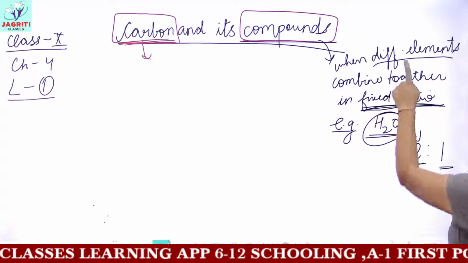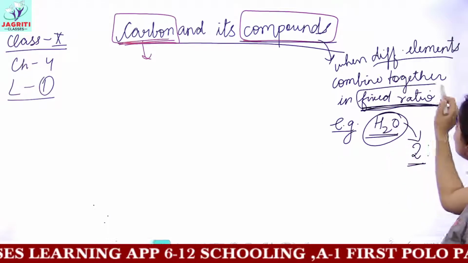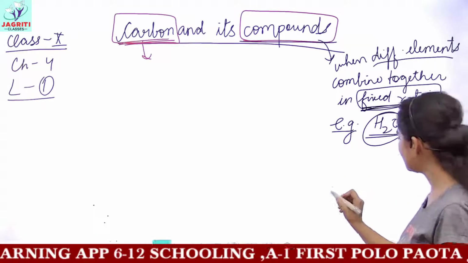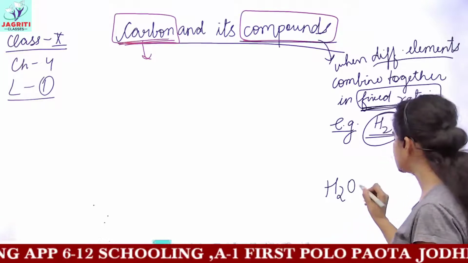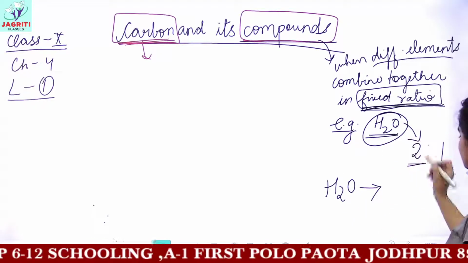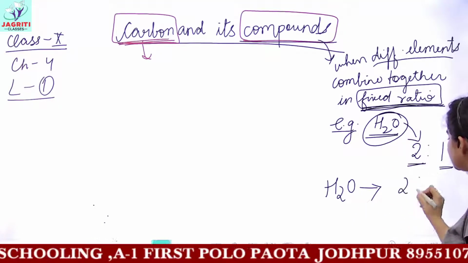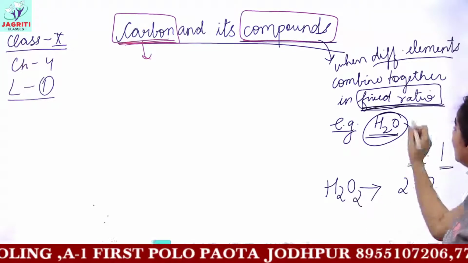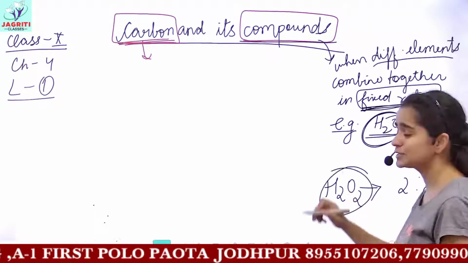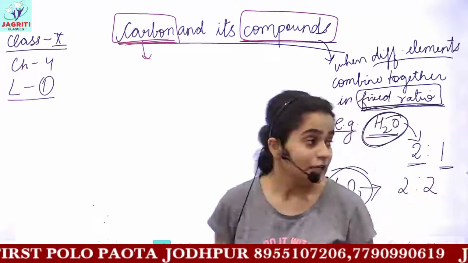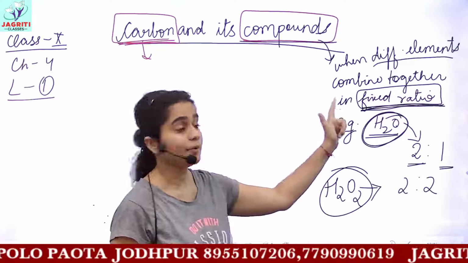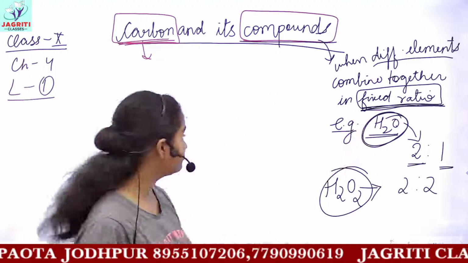So for getting the desired compound, the ratio should be kept fixed. If you take hydrogen and oxygen in the amount 2:2, then you will not get water; hydrogen peroxide or some other product would be formed. So for getting a definite compound, the ratio should be kept fixed.